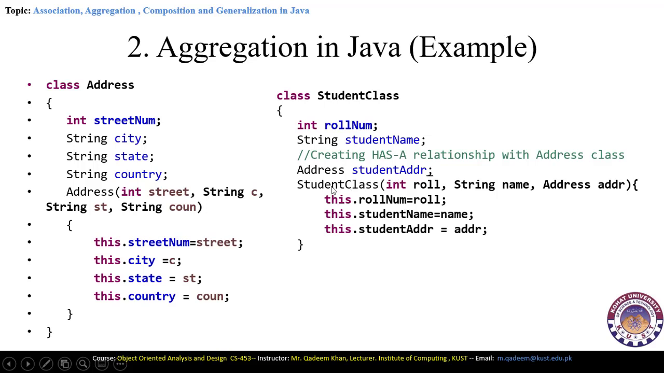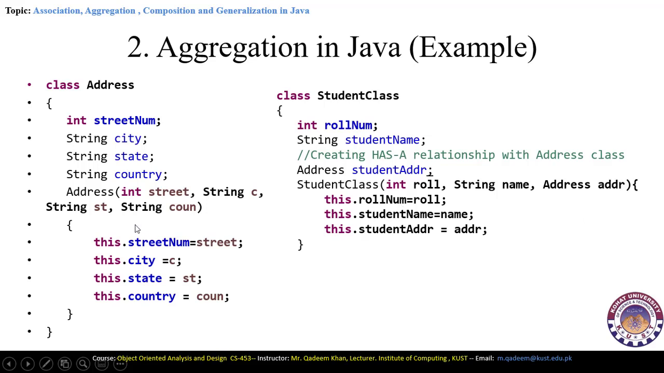Then we have the students class, which is in fact here the constructor of the students class. Student(int rollNumber, string name, Address). Now two parameters, roll number and student name, we have declared here. But the third parameter is the address. So address is not actually declared here, but it will be accessed through this aggregate class or the collection. So address addr, which is representing the address object here.